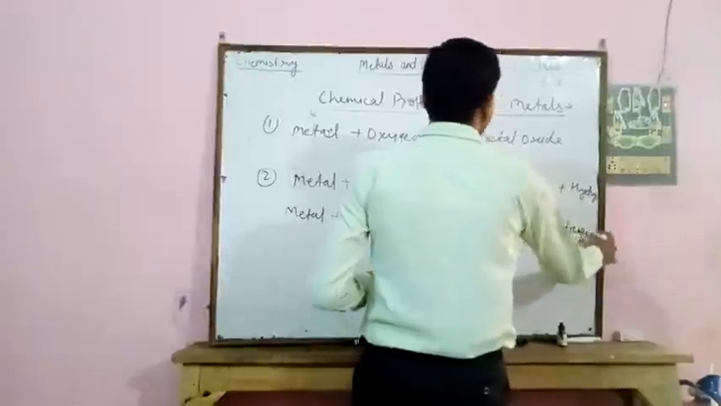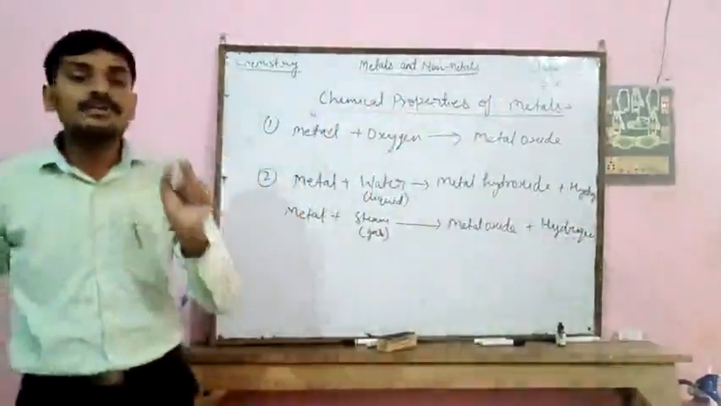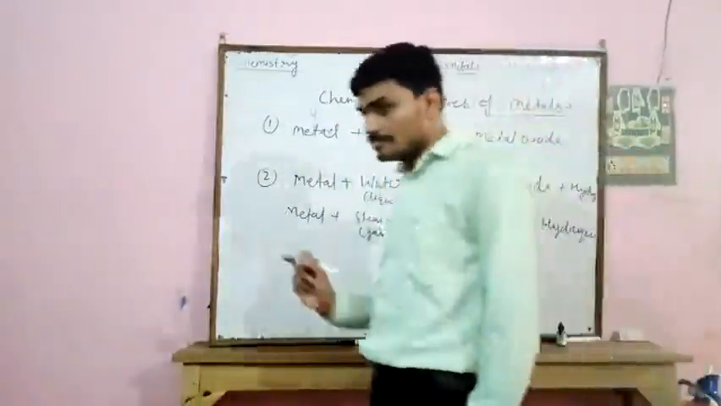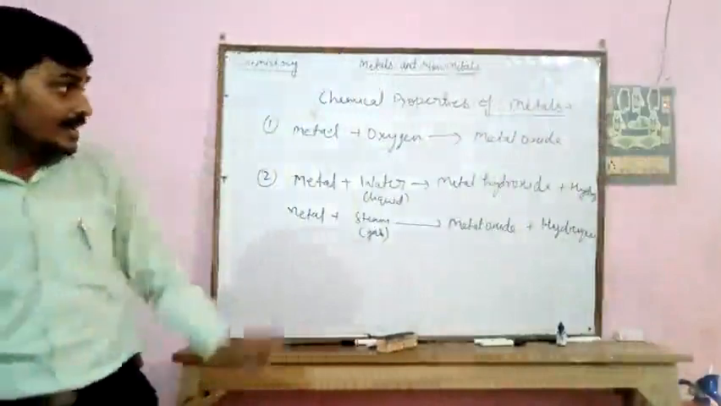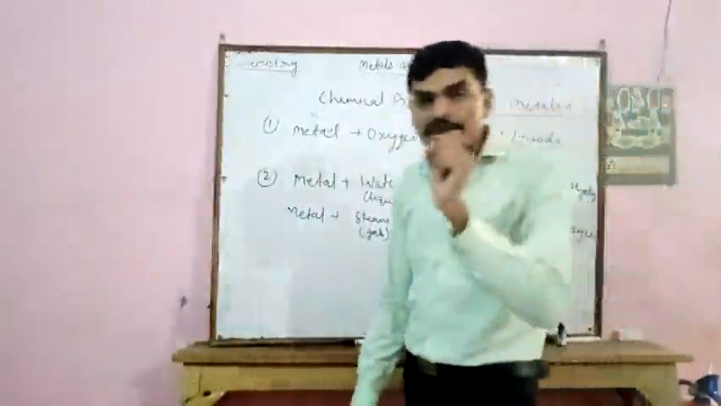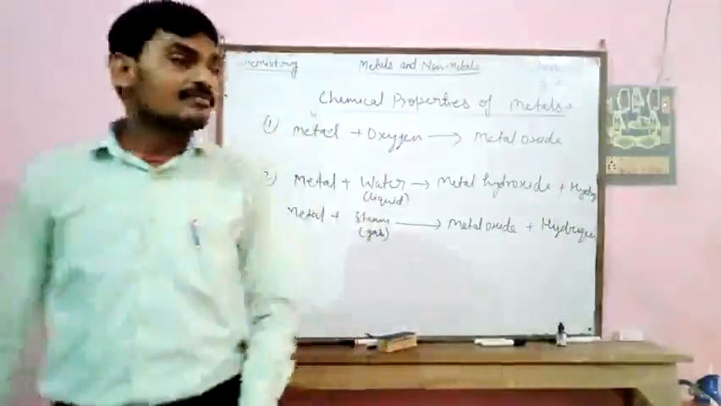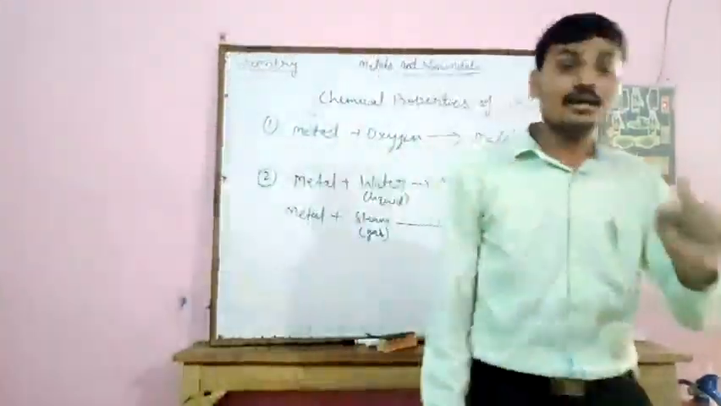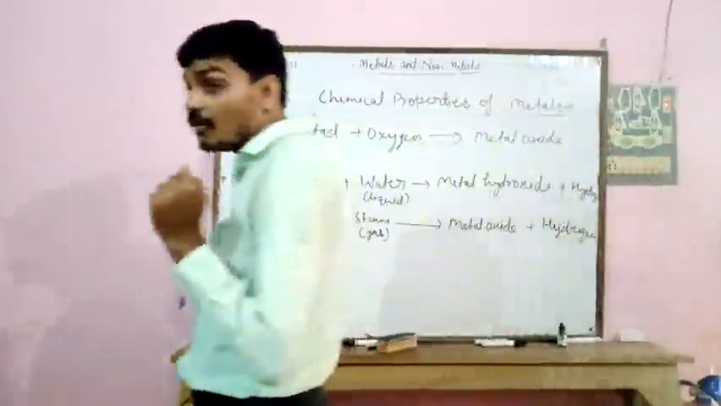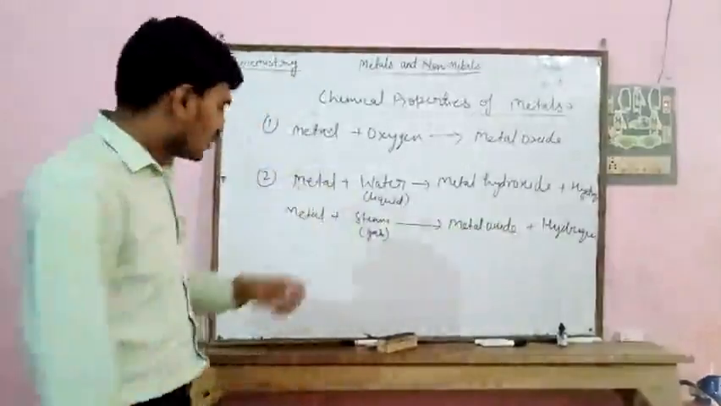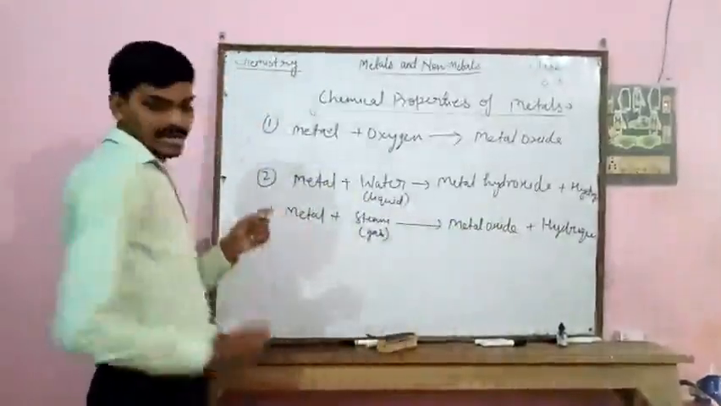That is, if any metal reacts with water in liquid form, then it forms the metal hydroxide and hydrogen gas evolves. And if any metal reacts with steam, the gas form of water, then it forms the metal oxide and hydrogen. For example, let's take an example.